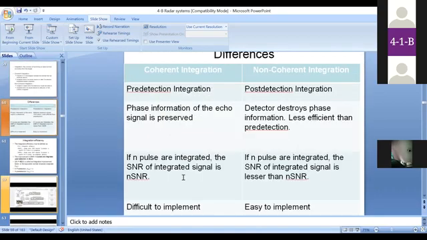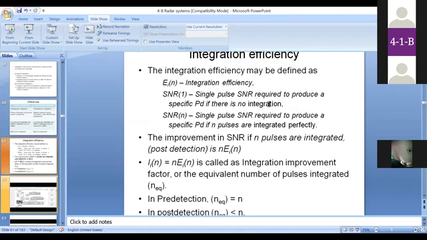This is explanation and comparisons of those ones. After performing an integration concept, you are calculating the integration efficiency with a parameter called EI of n, where EI of n is equal to n into EI of n. Integration efficiency EI of n, it is not mentioned here, but see, integration efficiency EI of n is nothing but n into SNR of 1. N into SNR of 1 is nothing but n is the number of pulses, and SNR of 1 is signal to noise ratio of a single pulse.